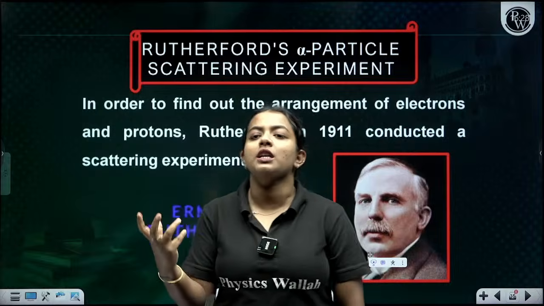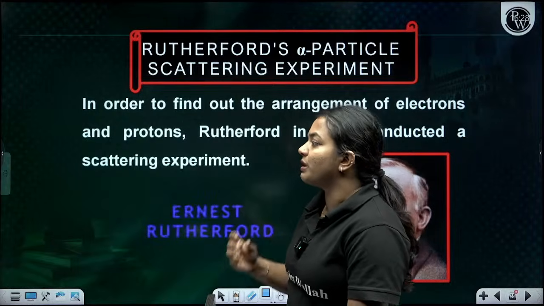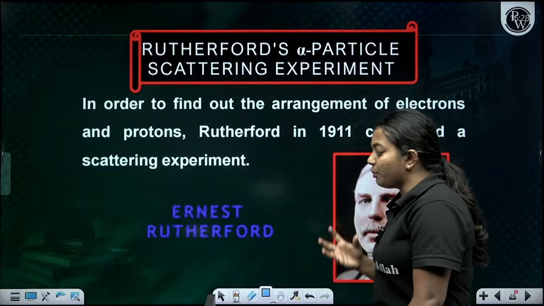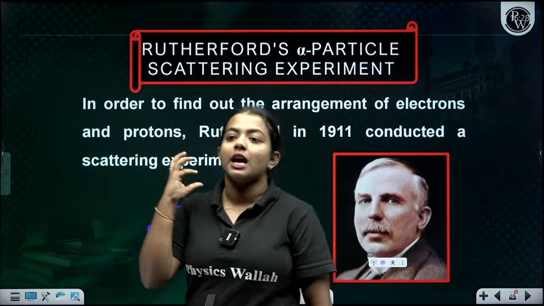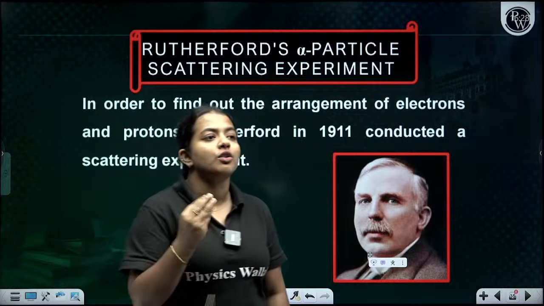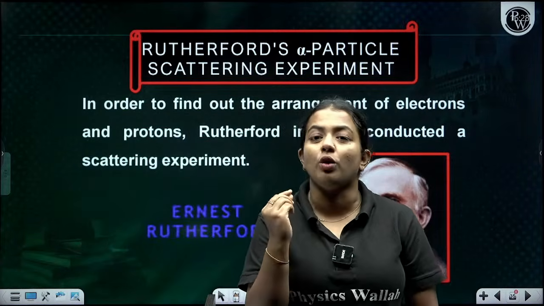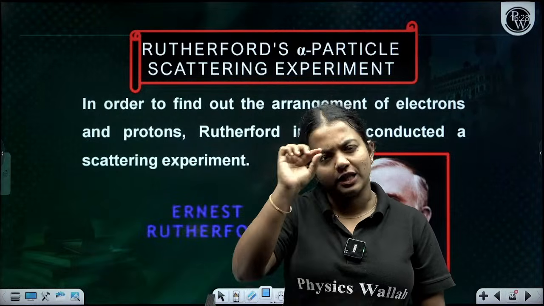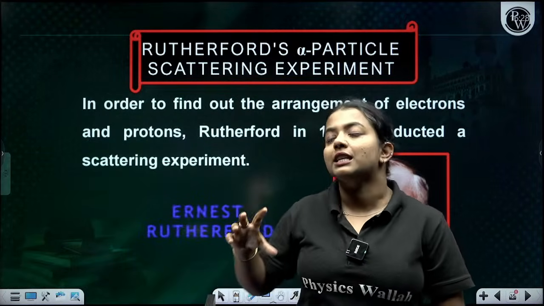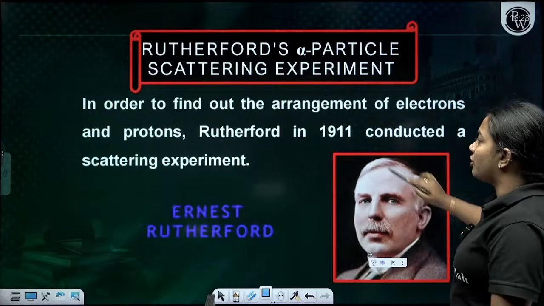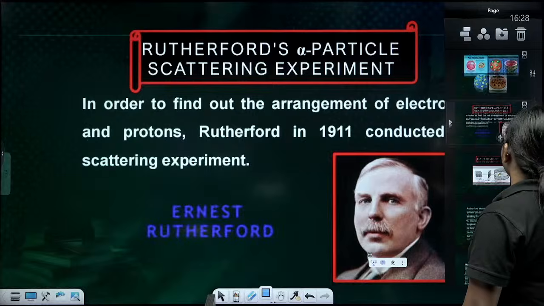So now comes the Rutherford alpha scattering experiment, which was a very important experiment leading to the atomic model concept. He did the alpha scattering experiment using a gold foil, a thin layer of gold, in order to find out the arrangement of the electrons and the protons. So Rutherford conducted the alpha scattering experiment.